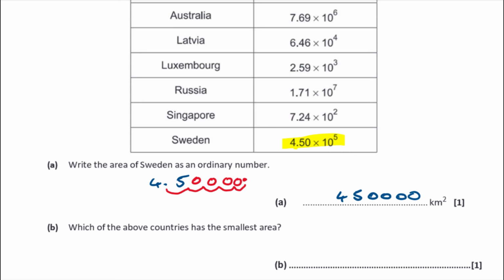Part B says, which of the countries has the smallest area? Well, the smallest area is going to be the number with the smallest power of 10, isn't it? If you have looked down those lists, you should know already that Luxembourg is a pretty teeny tiny country, and so is Singapore. So it's going to be out of those two, but if you look, 10 to the 2 is smaller than 10 to the 3. It's definitely Singapore.